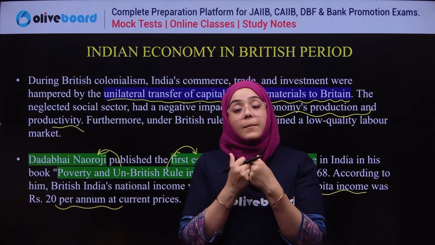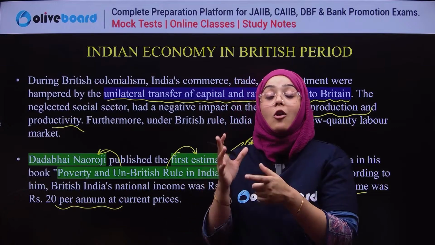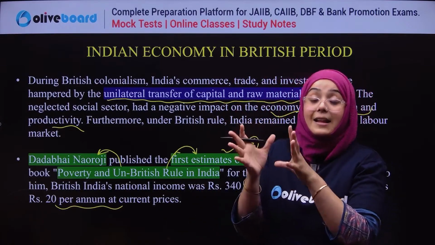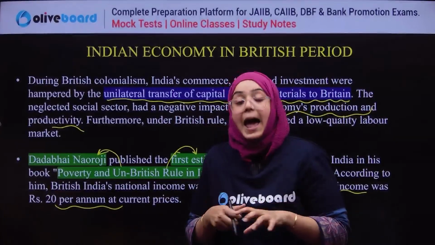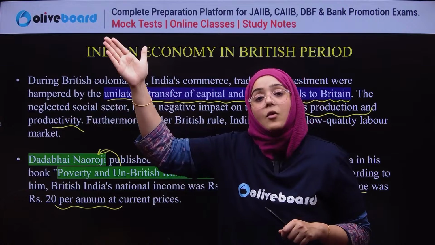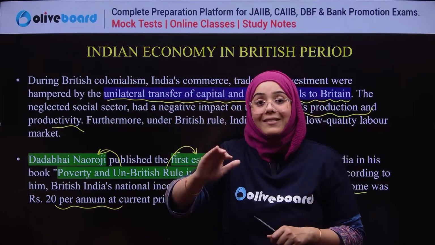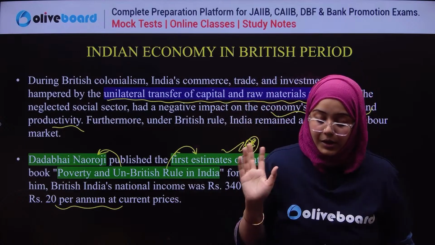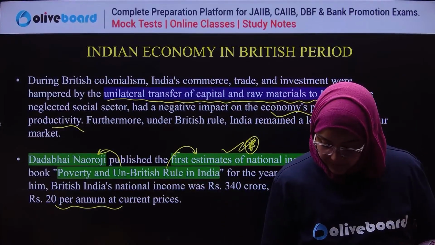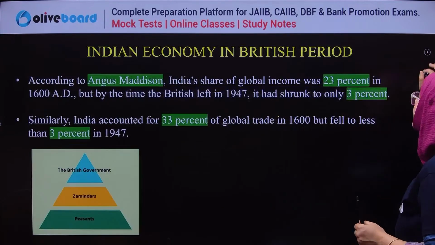Just because the British were making India the market of raw material, the market of cheap labor, because they were getting cheap things from India and exporting them to Britain. So the British economy was rising at that time, but on the contrary, the Indian economy was declining. Clear? Yes or no? Okay, good.